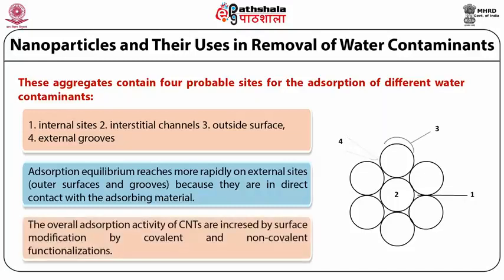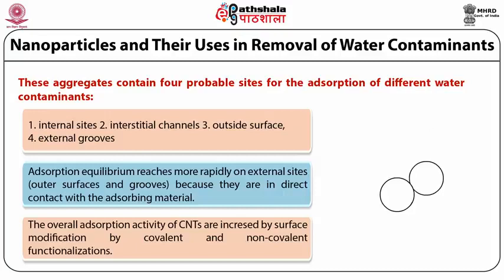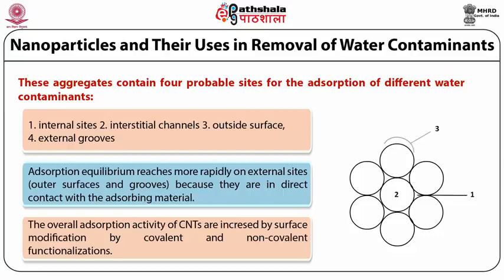The overall adsorption activity of CNT increases by surface modification. Very important phenomenon: by functionalization, with both covalent and non-covalent functionalization as well as modification, we can increase, and researchers also try to increase, the adsorption activity of these carbon nanotubes.